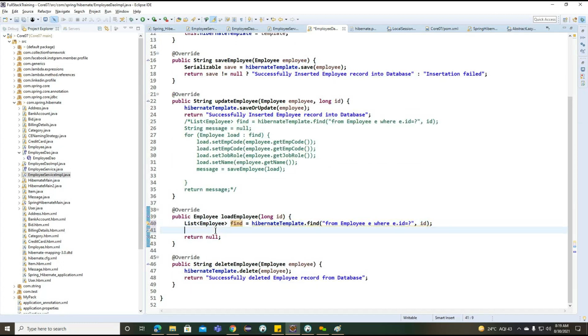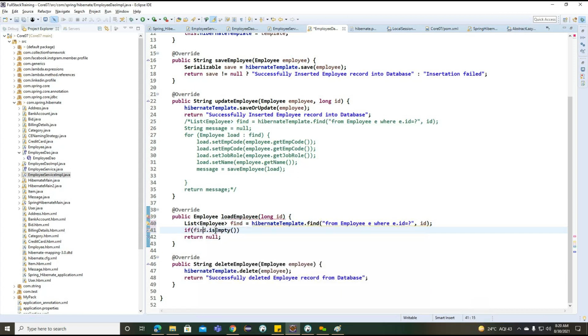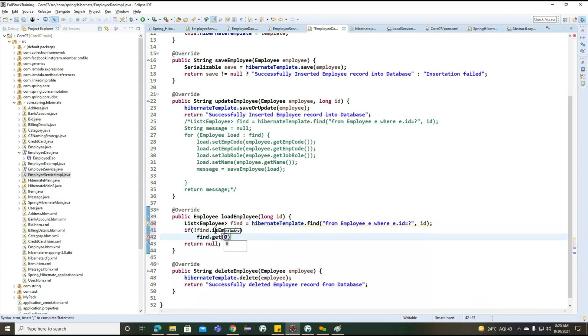Finally, find dot is empty. If it is not empty, now what we can do? Get of 0. If it is not empty, we'll try to return the first record here. And if it is empty, we'll return null here.